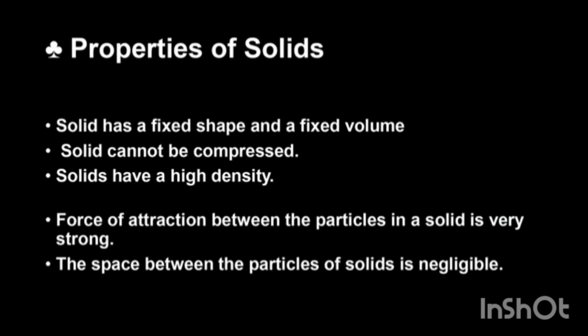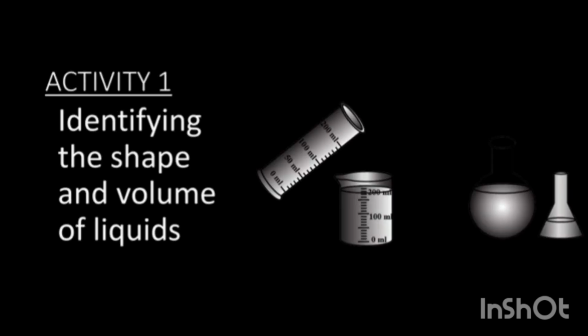Next, in the previous classes also you have heard more about solid. Let us see activity 1: identifying the shape and volume of liquids. For doing this activity, we need a measuring jar and containers of different shape. You can collect the containers of different shape. You also need some liquid like water, oil and milk.